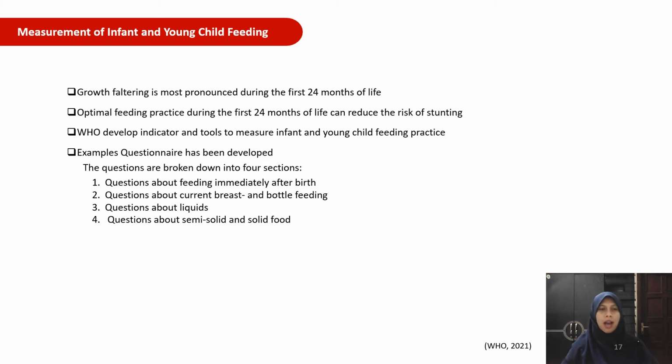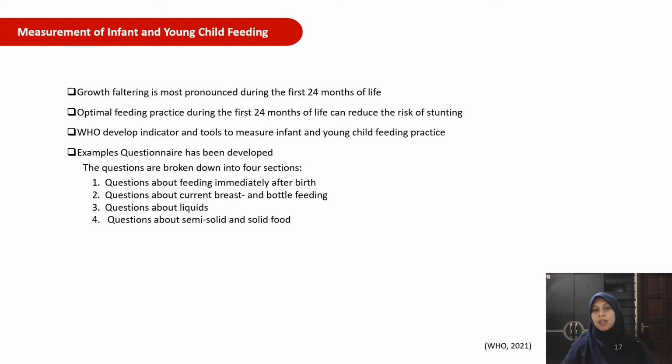WHO has developed indicators and tools to measure infant and young child feeding practices. The indicators and tools were developed many years ago, but WHO has a new publication in 2021 about the updated indicators on infant and young child feeding practice.